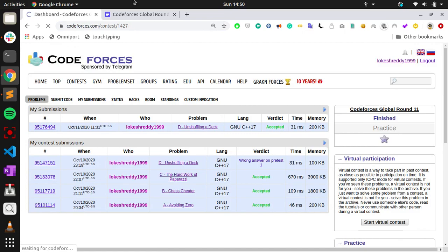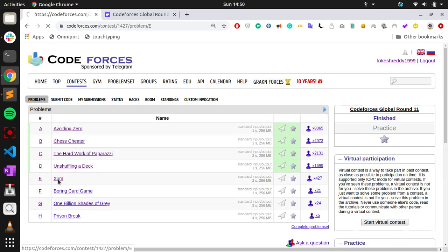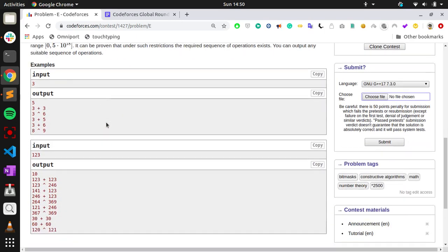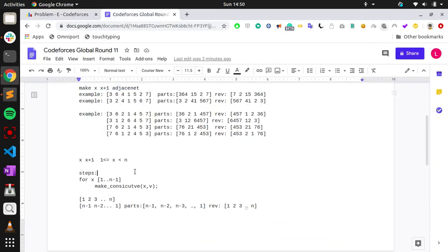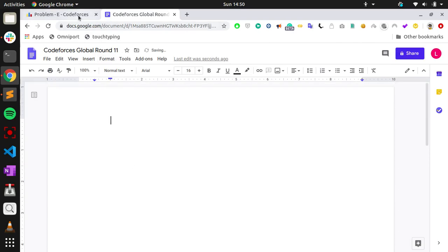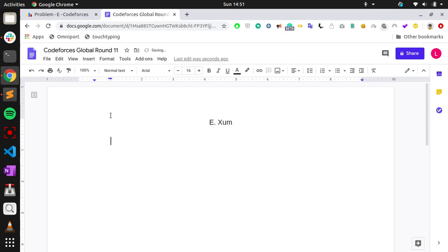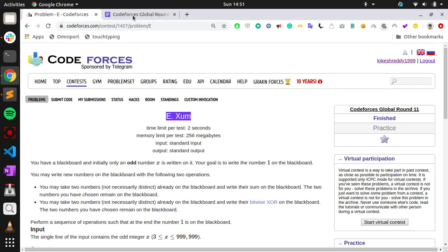For the next question, I'll just say what the algorithm is. So what do we have here? Initially we are given an odd number x.